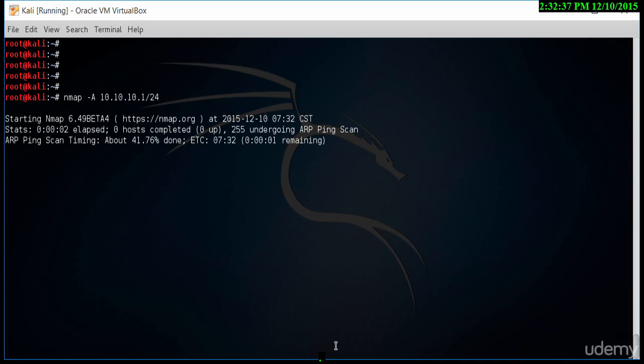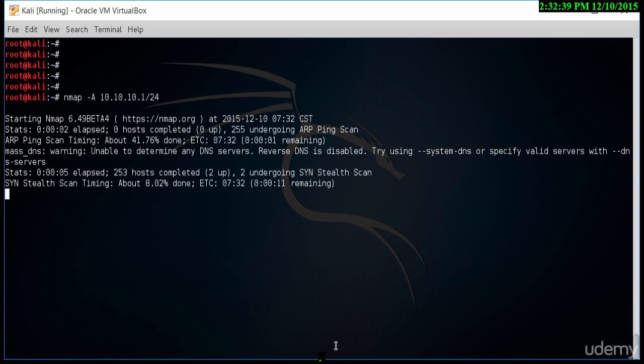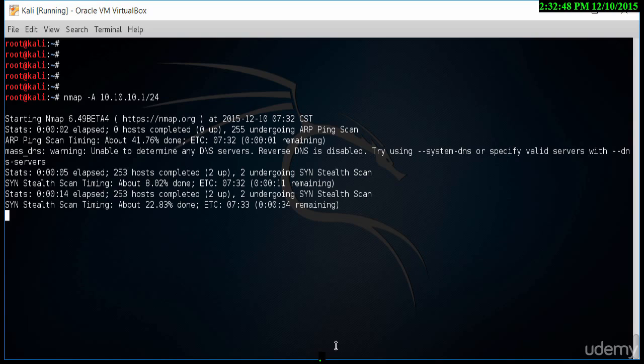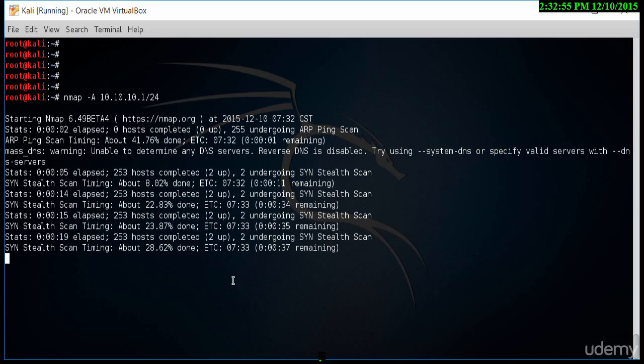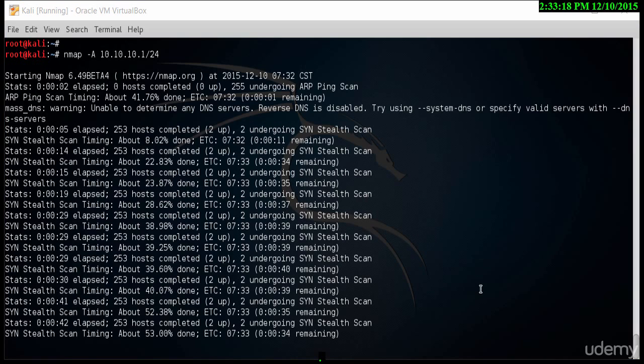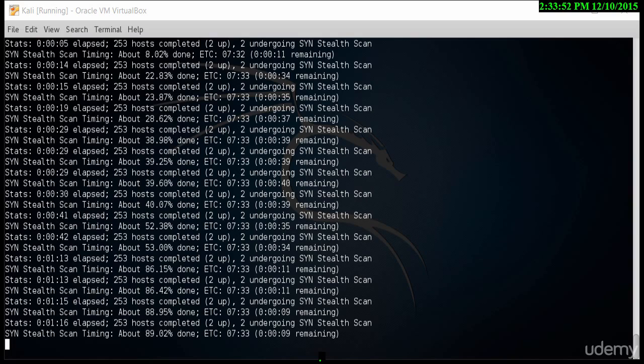Let's start this, and you'll see that once it starts, it will do a ping scan, and then a SYN stealth scan, followed by a service scan, and then finally the operating system scan. While this is running, you'll see that it's finding more things. It's detecting what's available, what ports are open, everything that I need, and it'll give me quite a bit of results that we'll navigate through after the scan is complete. As you can see, this is filling up the page.